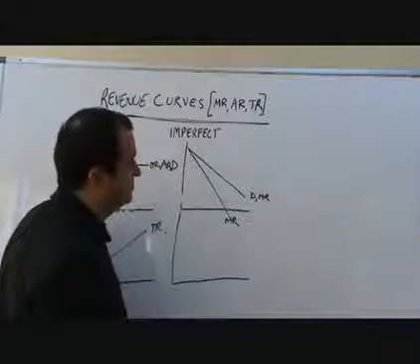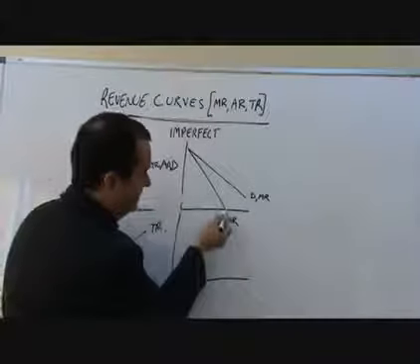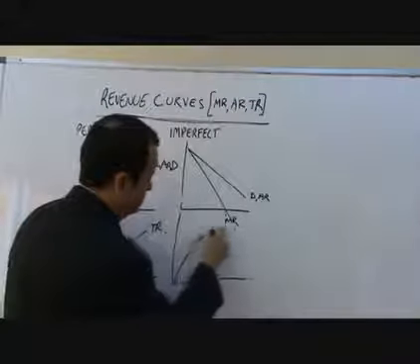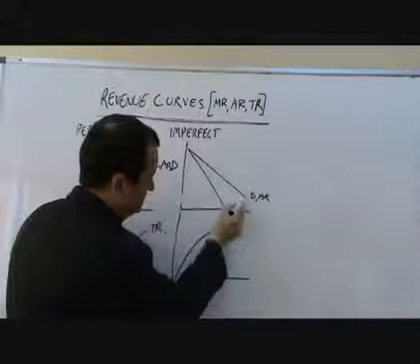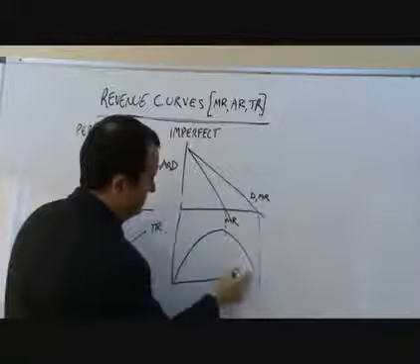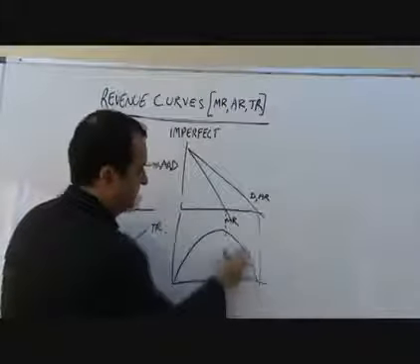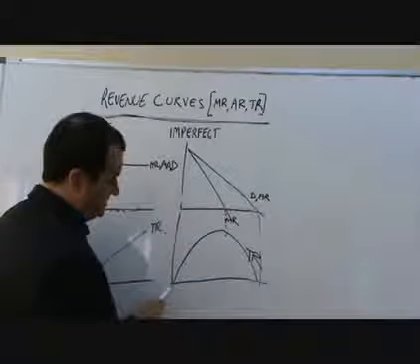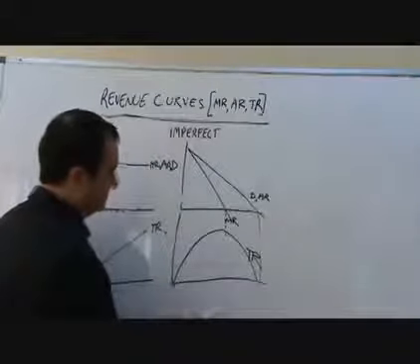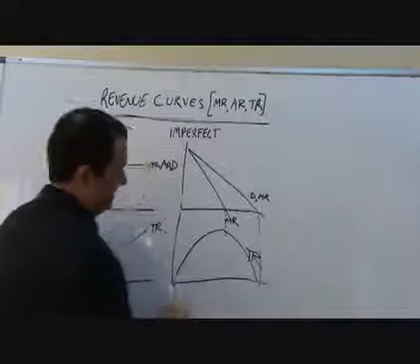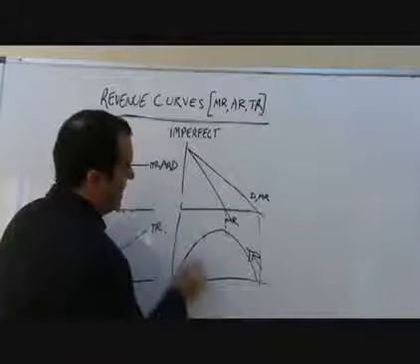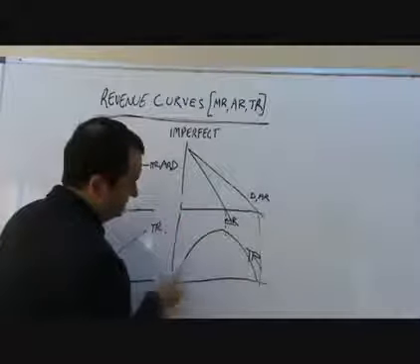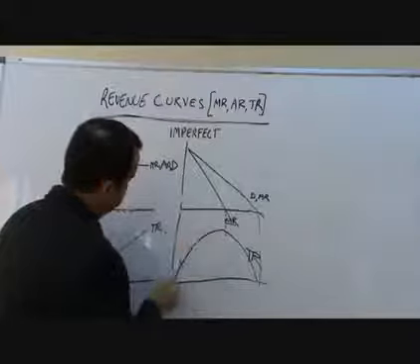The total revenue curve will peak where MR equals 0. If I draw the revenue curve, it's going to go something like this. And then if I continue that, it's also going to come down like this. This is the total revenue curve. Well, what's happening here? Of course, it starts at 0, 0. There's no revenue when they sell no goods. As they increase their sales, the extra revenue being gained, the marginal revenue, is falling. That's why the TR is sloping off. That's why it's not linear.